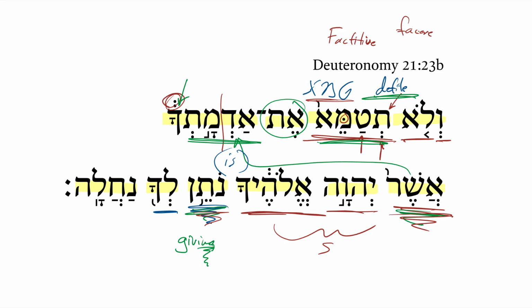And then lastly, we get just simply the word inheritance, nachala, and I would say something like as an inheritance, and see this as an adverbial accusative of situation. The Lord your God is giving you in the status of an inheritance, or as an inheritance.